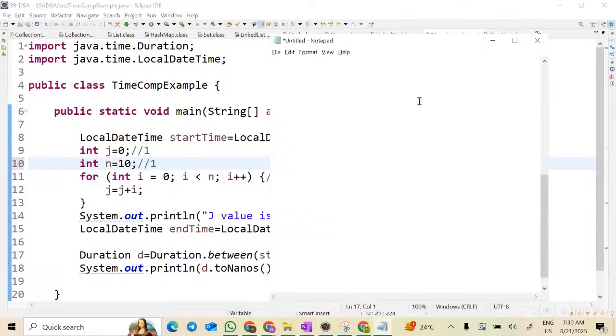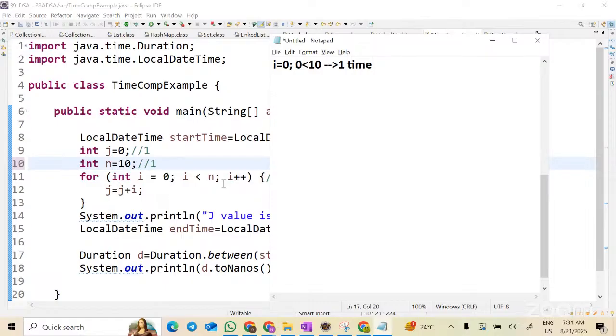Now, this for loop, if I look at first, i equal to 0. Now, what is the condition? 0 less than 10. Is it true? This is one time execution, correct? Whenever the condition is true, it will go inside.